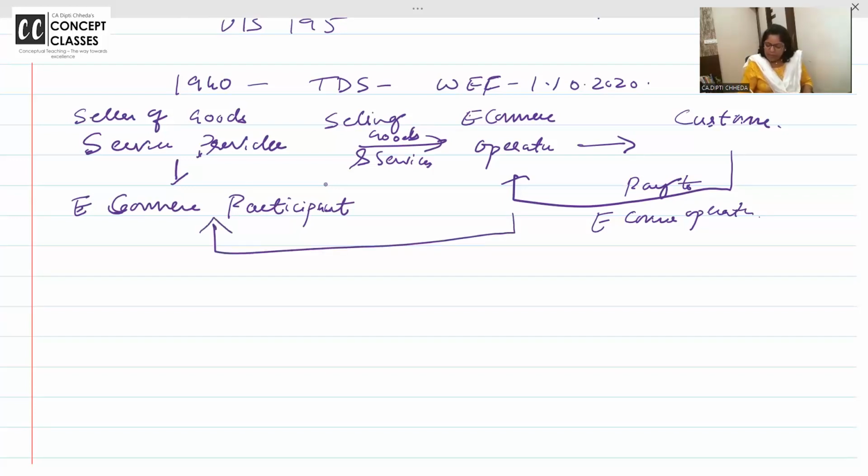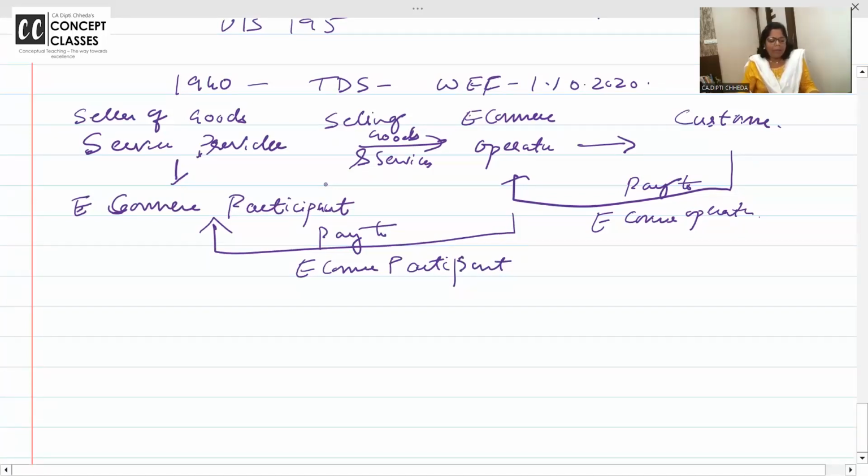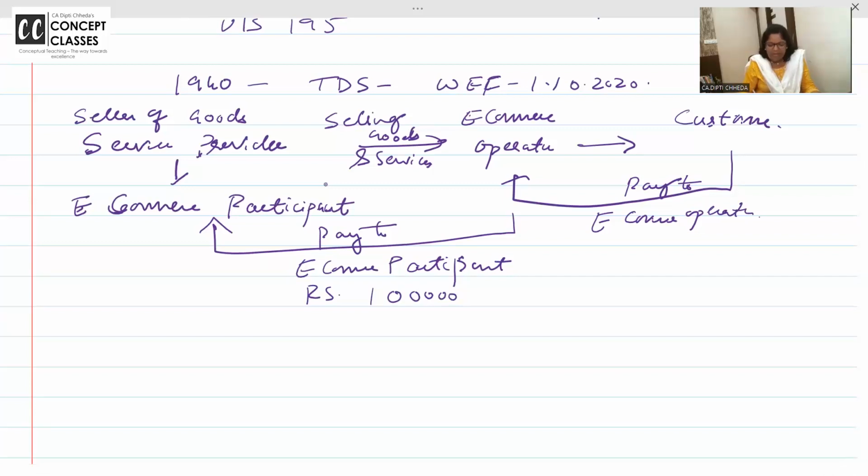E-commerce operator किसको पे करेंगे? Pays to e-commerce participant. अपना कमीशन और निकालने के बाद वो लोग पे कर देते हैं. बट टीडीएस कौन काटेगा? E-commerce operator. Say 1 lakh rupees.